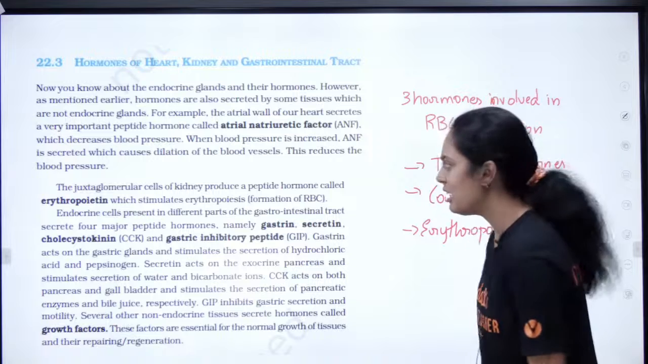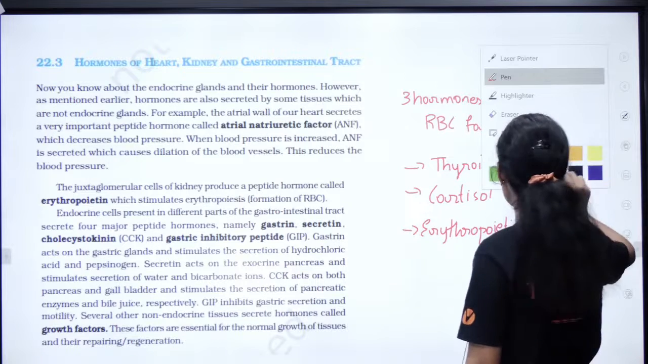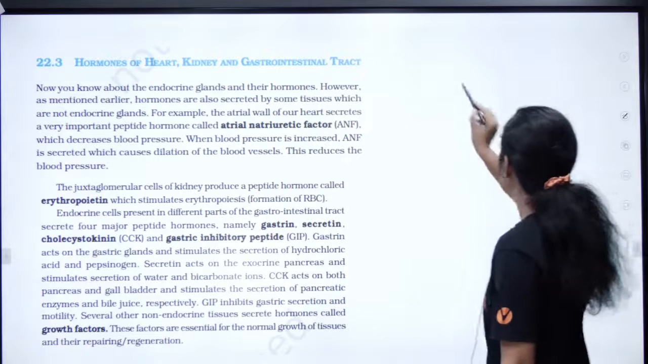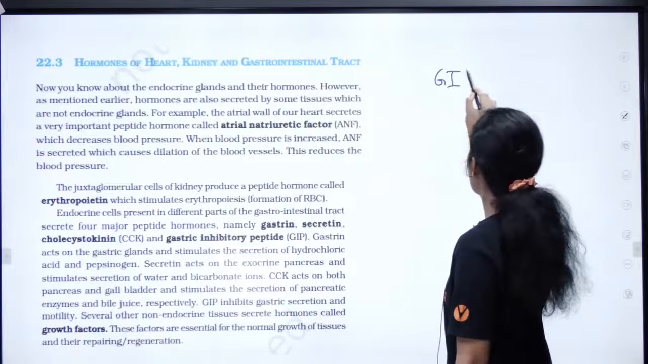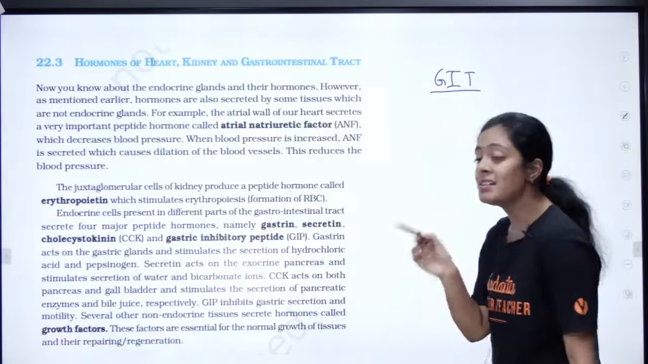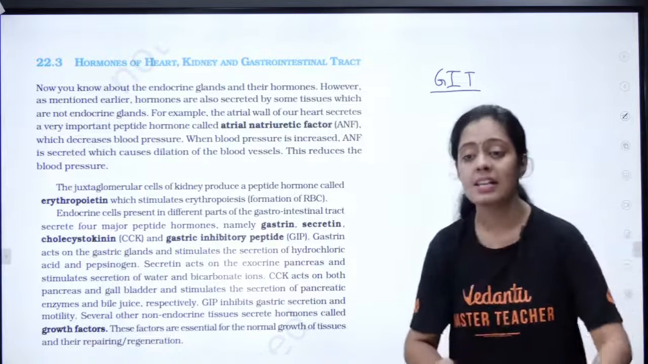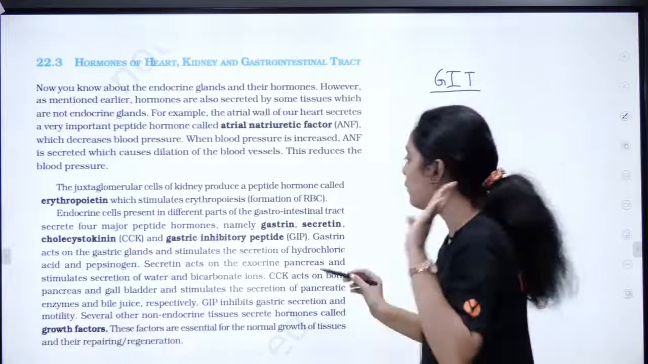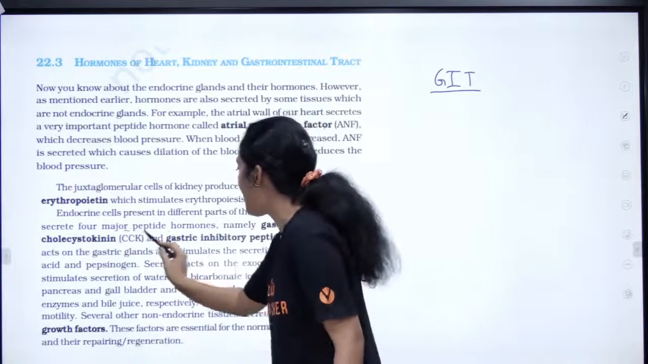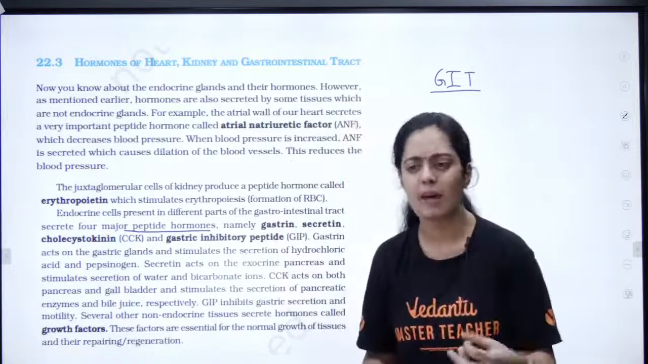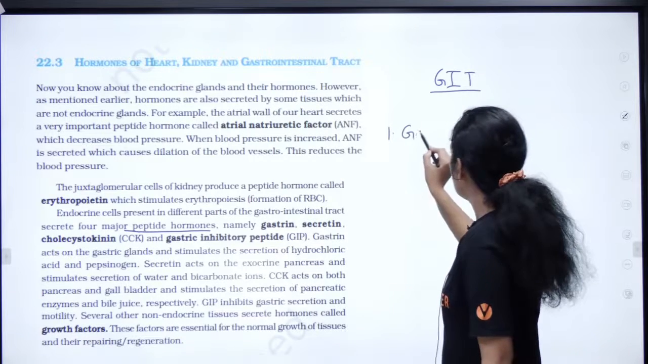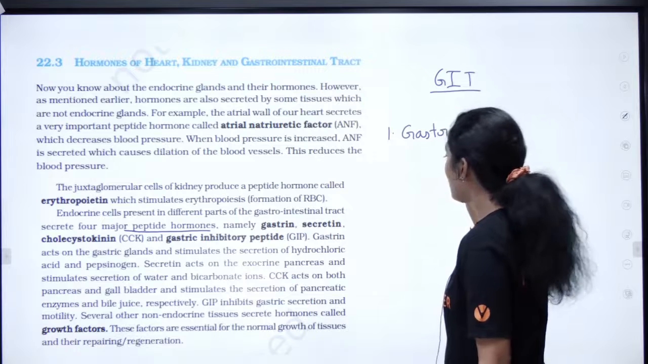Okay, can we continue now? Yes. Now we will move on to GIT. Ma'am, what is GIT? Your entire gastrointestinal tract starting from your mouth till your anus is what we call GIT. They produce 4 important peptide hormones. What is a peptide hormone? Proteinaceous hormone. So what is the first hormone? Gastrin. This is very, very important.